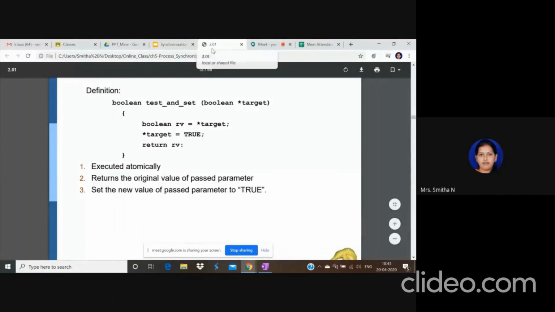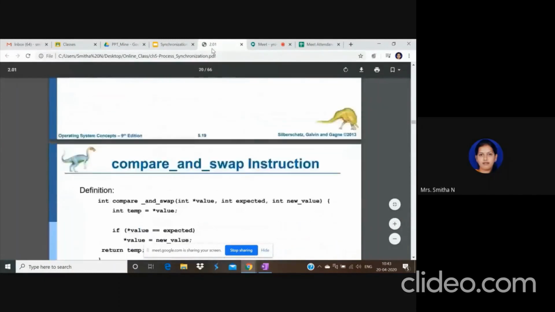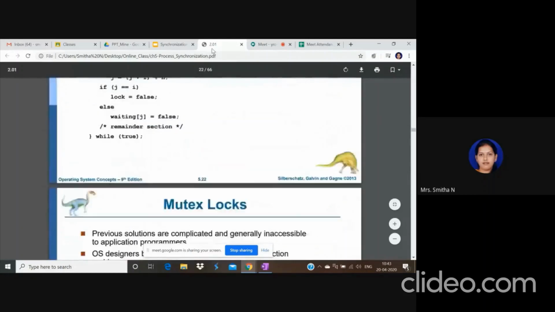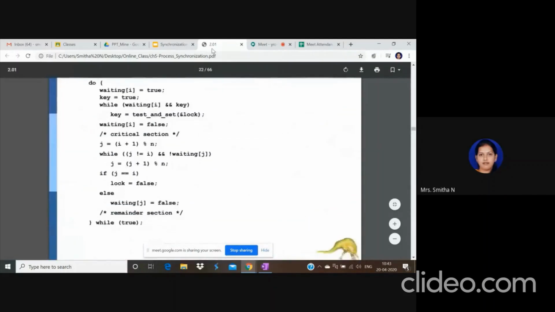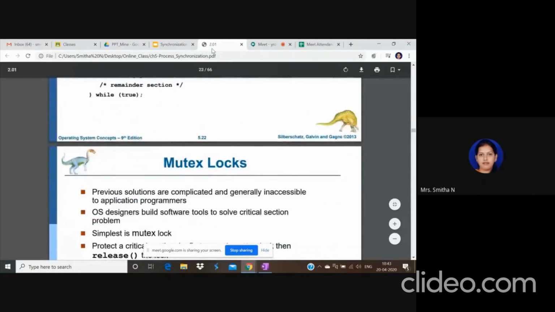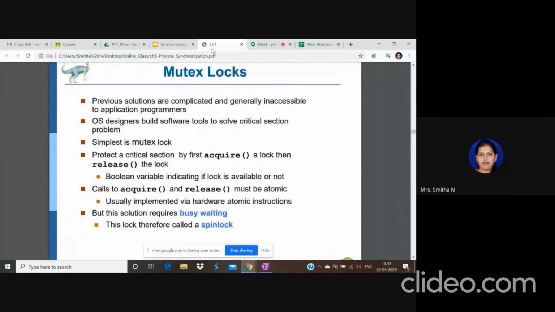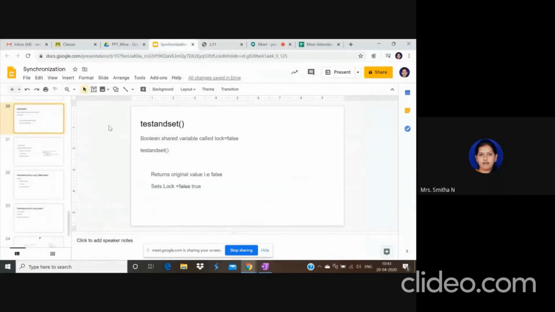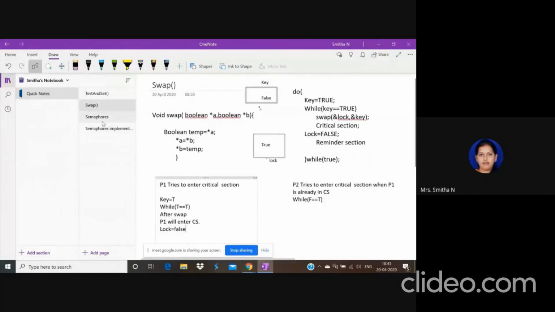Next one is the software solution. One more software solution we have is called semaphore. So what is a semaphore? We have one more code in the textbook, please go through that. Mutex and semaphore are very important. All the topics in this chapter are important. I cannot pick which one is more important, but all the topics are important.